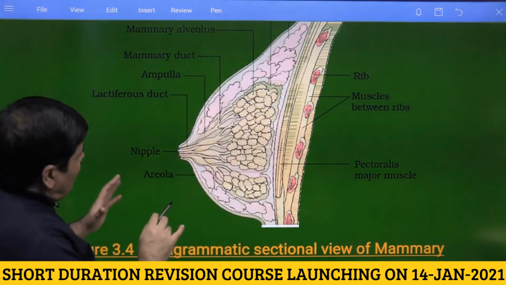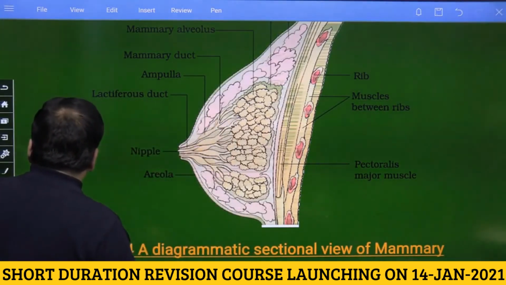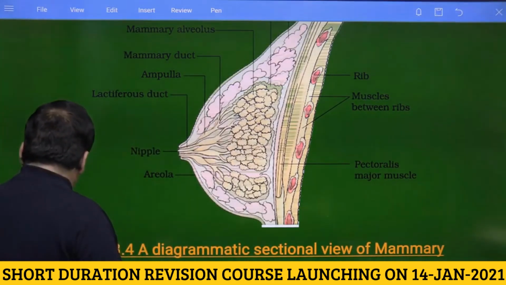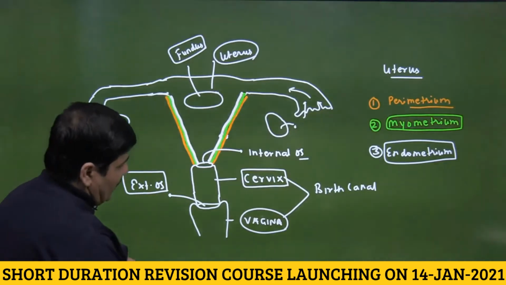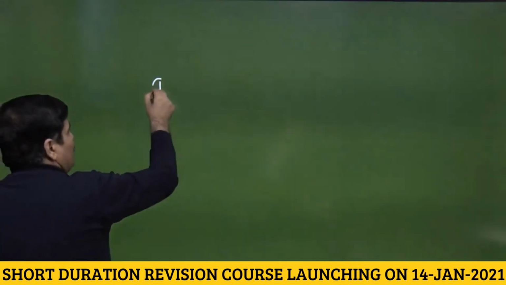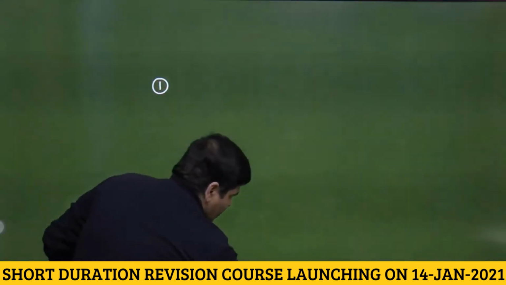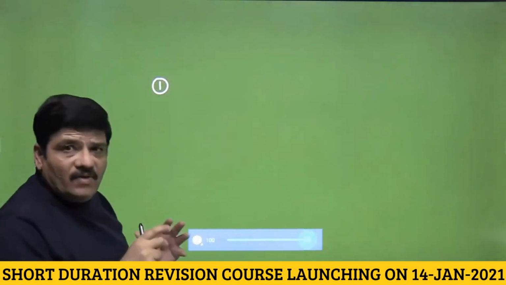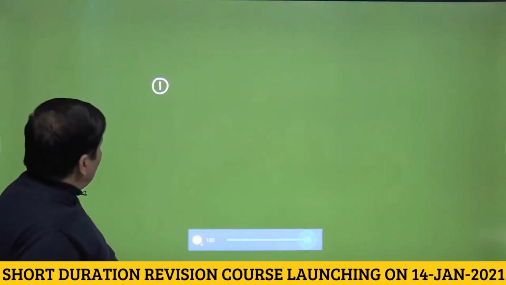Now let us look at the gross anatomy of the mammary gland, and some of the important questions would be: number one, that the mammary glands in the females are, let me just get the illumination right. When we go back to NCERT, I will have to dim it so that you are able to see properly.